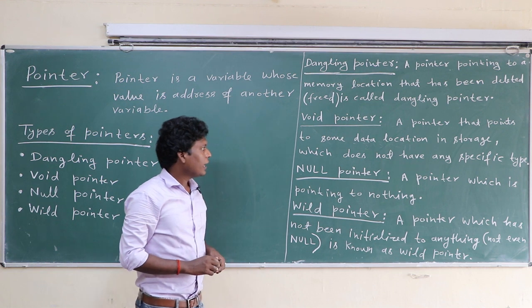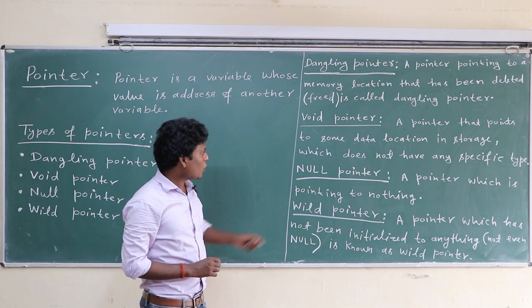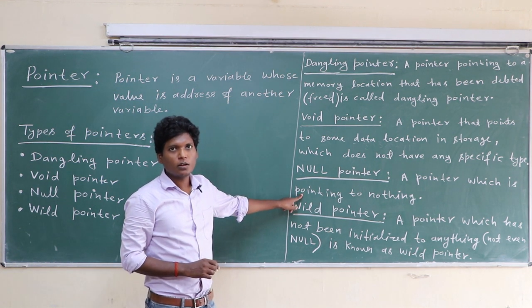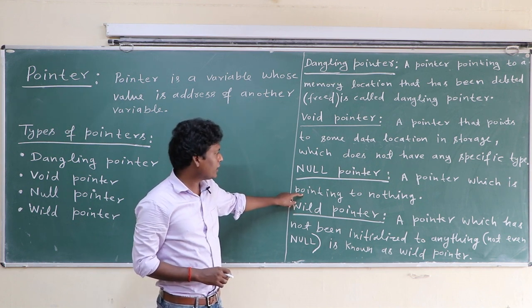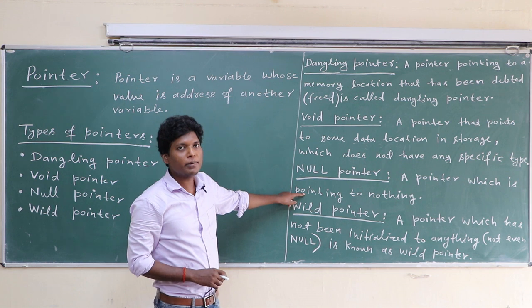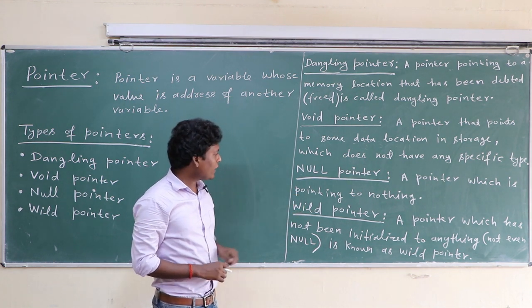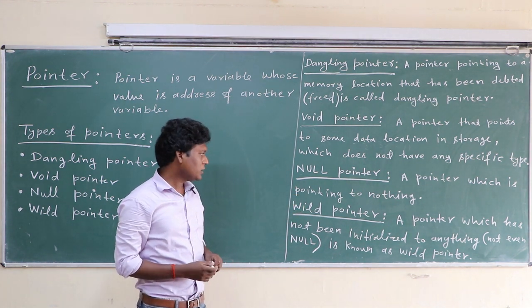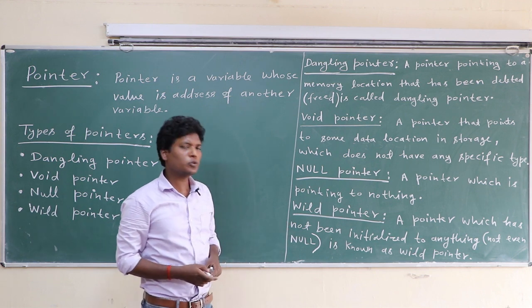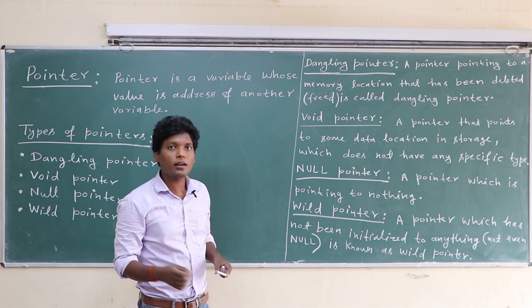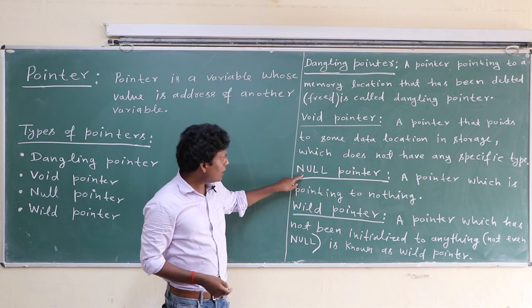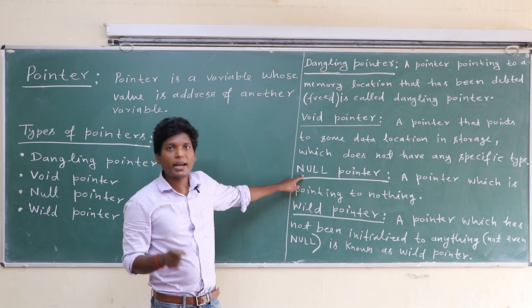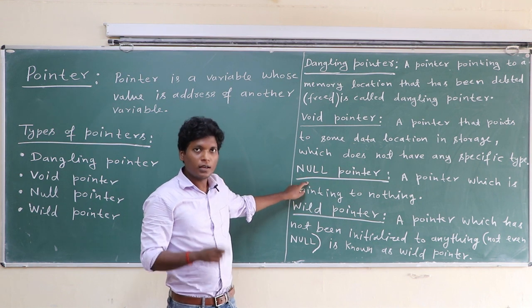Null pointer. A pointer which is pointing to nothing. Okay, when there is no address assigned to pointer, then null pointer will be assigned. Wild pointer. A pointer which has not been initialized to anything, not even null. In null pointer, in absence of address, be assigned null.